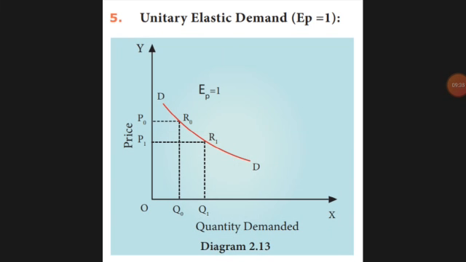Next is unitary elasticity. Here any change in the price of a product results in a change in demand in the same proportion. For example, last month a pen was 1 rupee and I sold 100 pens. This month one pen has become 10 rupees.